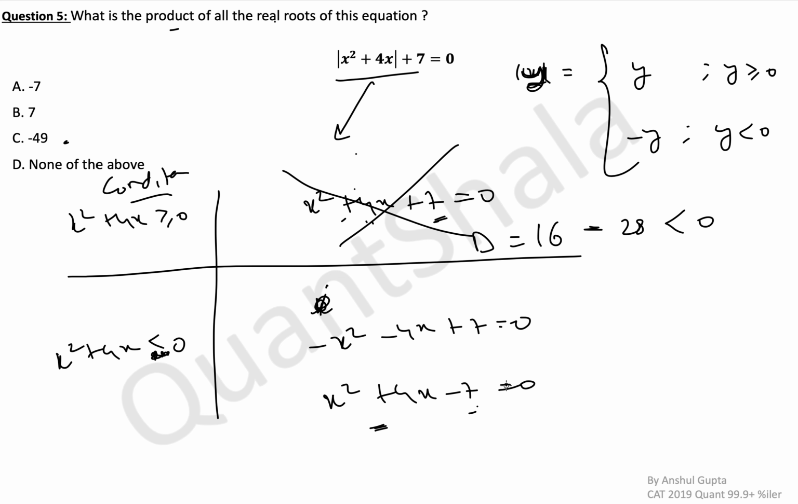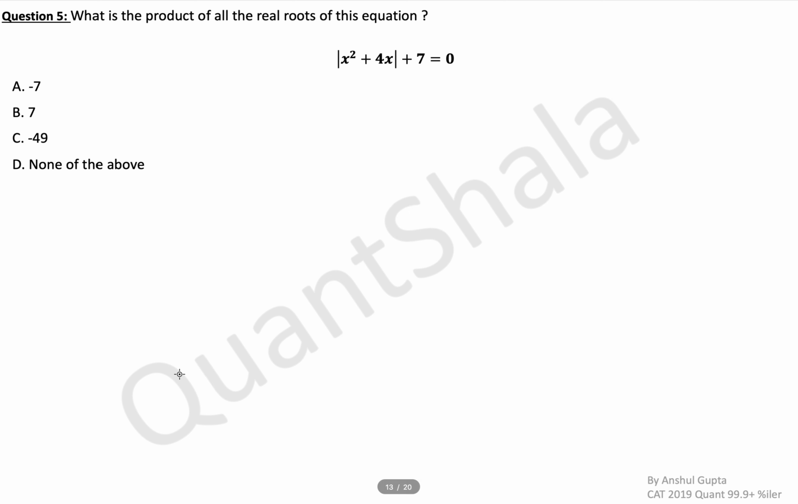16 plus 28, 44, the discriminant is positive. So the product can be minus 7. But wait, we also need to check if this equation satisfies this inequality. Okay, so again, first case is ruled out.